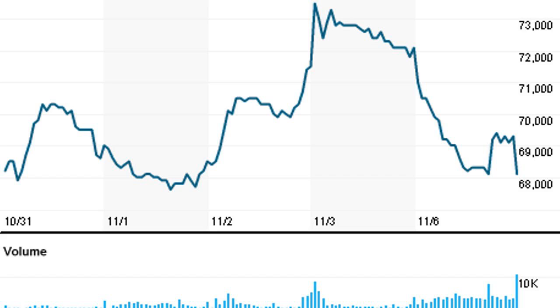Piotroski score. The Piotroski score is a scoring system between 1 to 9 that determines a firm's financial strength. The score helps determine if a company's stock is valuable or not. The Piotroski score of Wonik Materials Co Limited, KOSDAQ A104830, is 6. A score of 9 indicates a high-value stock, while a score of 1 indicates a low-value stock.